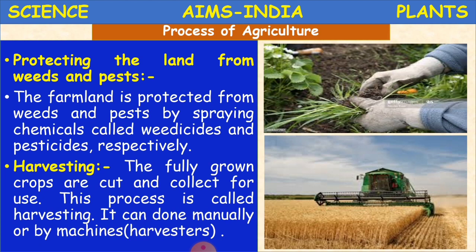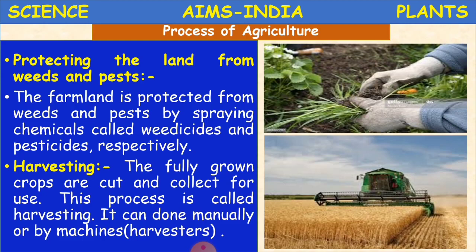Now harvesting. What is harvesting? The fully grown crops are cut and collected for use. This process is called harvesting. After removing the weeds and pests, we'll get our crop, and now this crop must be ready for use.